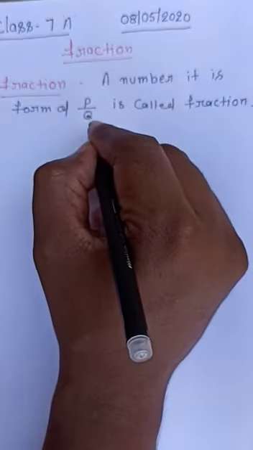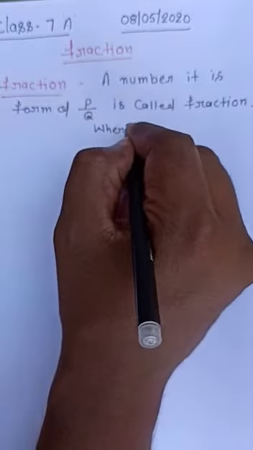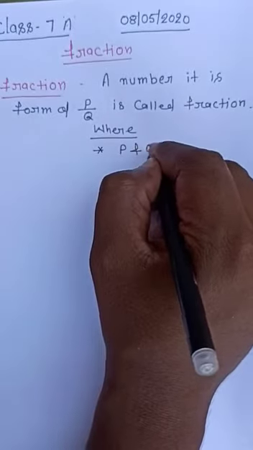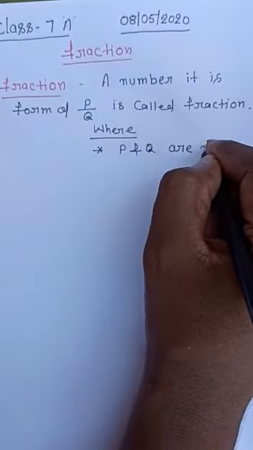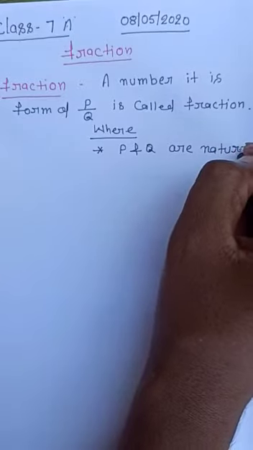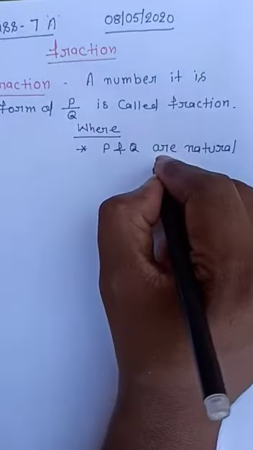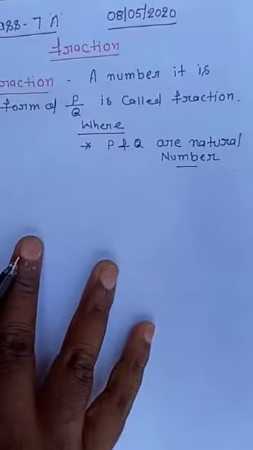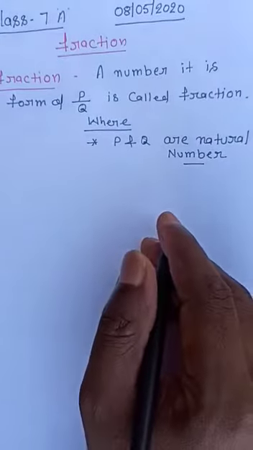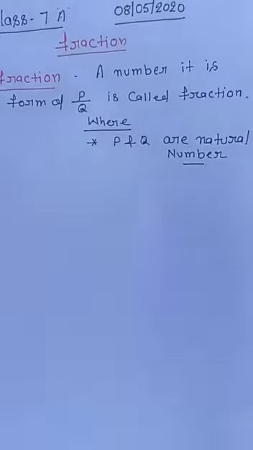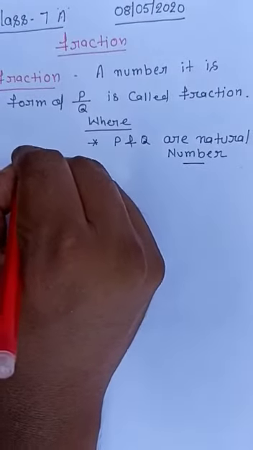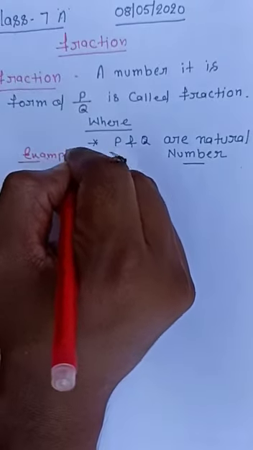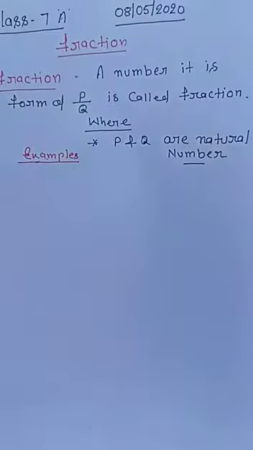What is the first condition? The condition is P and Q are natural numbers. So now I am giving some examples.